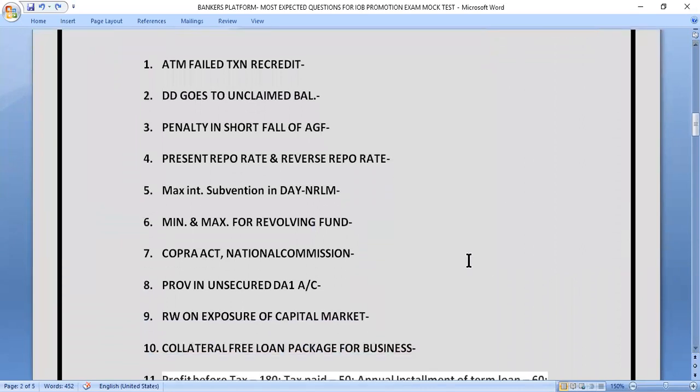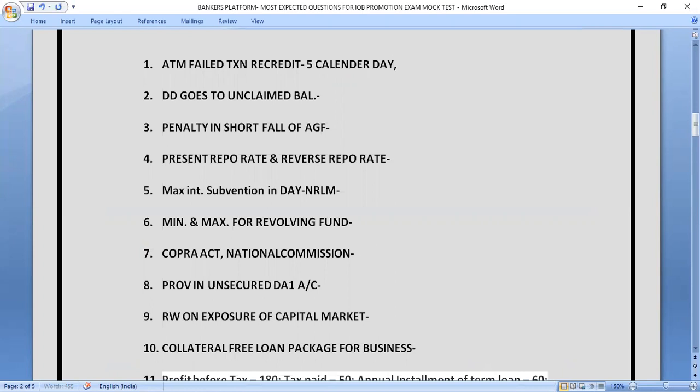Our first question is, what is the ATM failed transaction recredit time? If ATM transaction is failed in a person's account, within how many days should the money come back in the account? So what's the timeline? The correct answer of this question is 5 calendar days. Within 5 days the money should go back in the account.